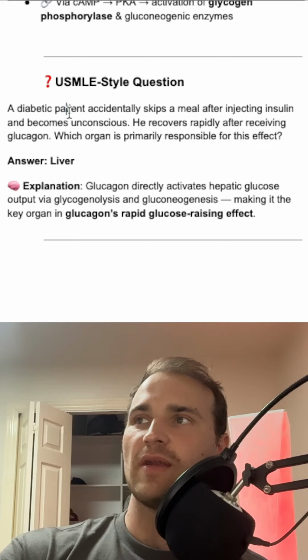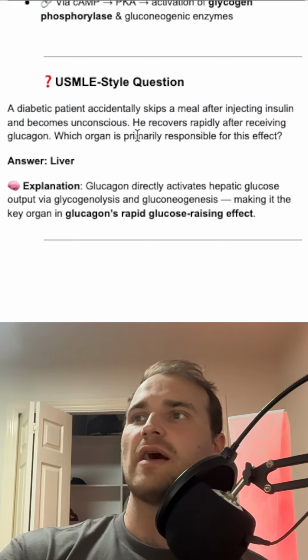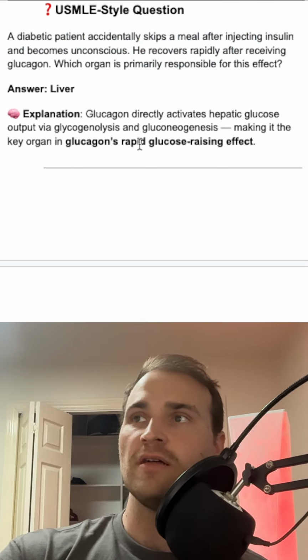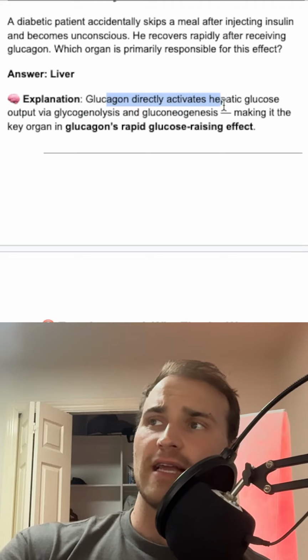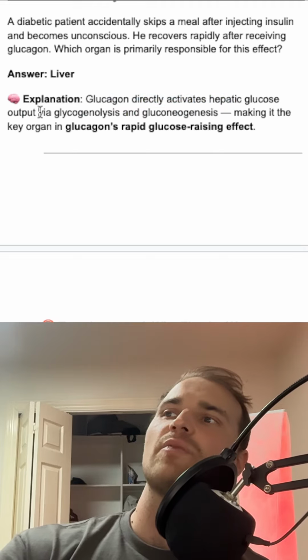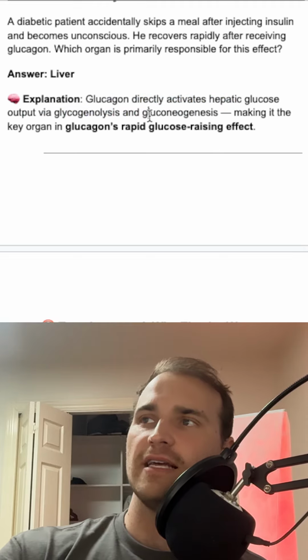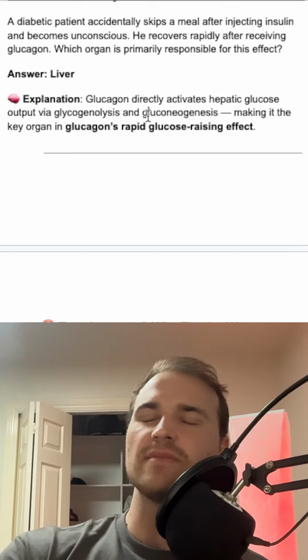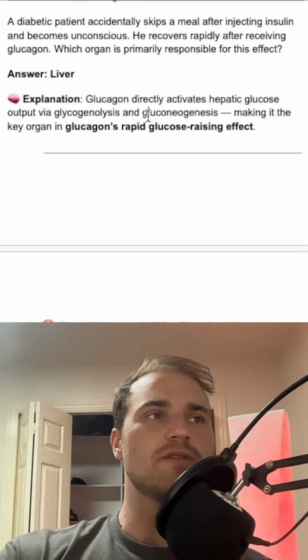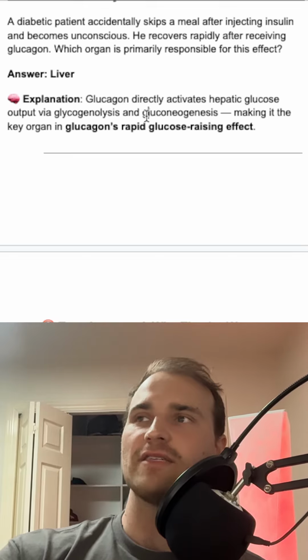So a practice question: diabetic patient skips a meal, takes insulin, recovers rapidly with glucagon. Which organ's responsible? That would be the liver. Glucagon directly activates the hepatic glucose output via glycogenolysis and gluconeogenesis. Let's make some glucose. We need some glucose. The alpha cells of the pancreas.